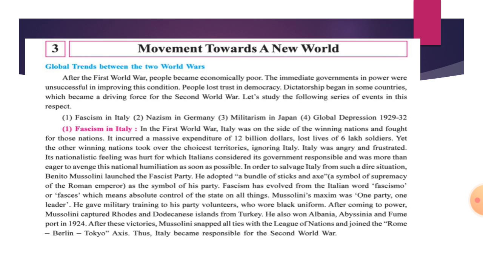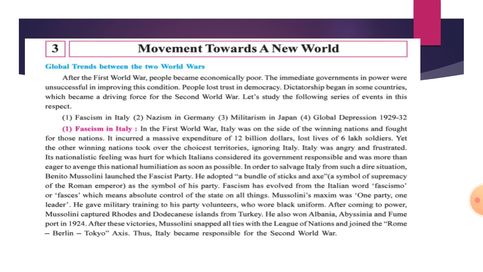After coming to power, Mussolini captured the islands of Rhodes and Dodecanese from Turkey. They captured these two islands from Turkey, and he also won Albania and the Fiume port in 1924. After these victories, Mussolini snapped all ties with the League of Nations.